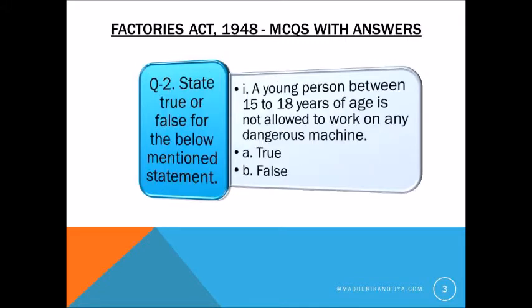Now question number two. Is the statement true or false? A young person between 15 to 18 years of age is not allowed to work on any dangerous machine. This statement is false. Because a young person between 15 to 18 years of age is not allowed to work on any dangerous machine without training or supervision. If supervision or educated training is given, then they will be allowed to work.